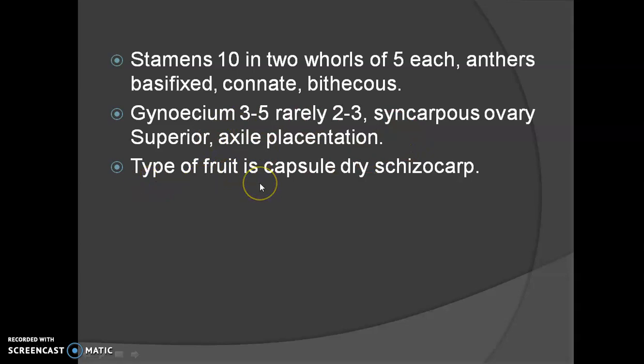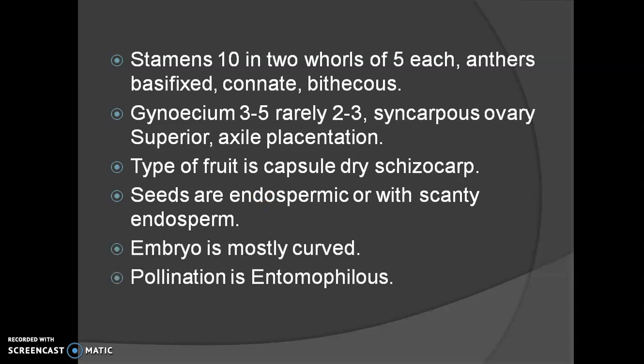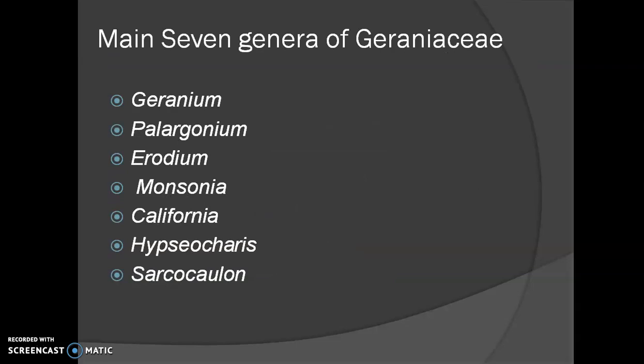About the type of fruit, the fruit is a dry schizocarp. The seeds are endospermic or with scanty endosperm. The embryo is mostly curved, and the pollination in this family is of the entomophilous type. Then just take a look at the main 7 genera of family Geraniaceae.